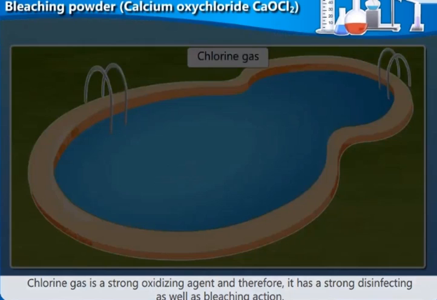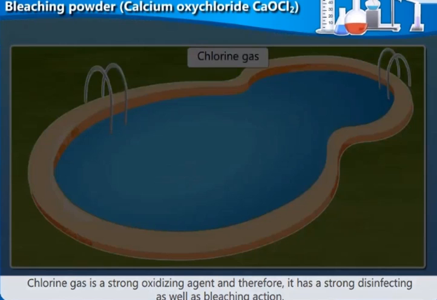So you realize when you go to the swimming pool, your skin turns a little blackish. You must have realized that, no? Whenever you go to a swimming pool and you are there in the swimming pool for a long time, your skin tends to turn a little blackish, no? The color changes. That is because of bleaching action. And why do the germs die? Because of disinfecting action. So bleaching powder, what you call calcium oxychloride, has a disinfecting action also, a germ killing action, as well as a bleaching action, where the color of the cloth or the skin will change.